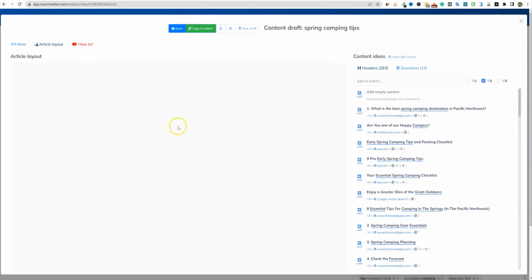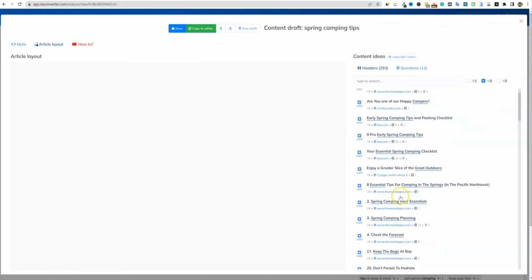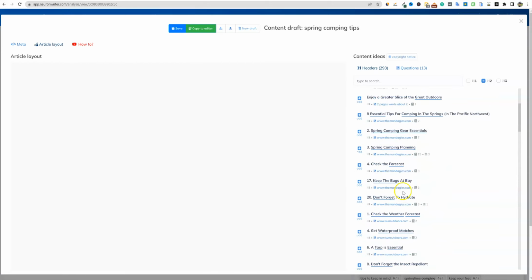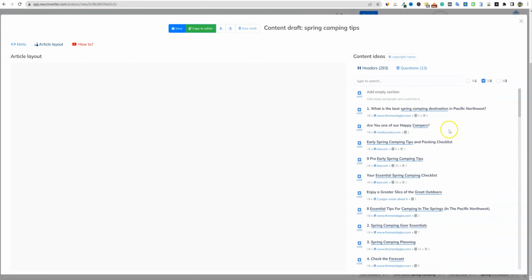And so right over here, you're going to come up here to this button up here, create article draft. And that's where you're going to open up a whole new page. And this is where we're going to start outlining our article, right? So we're going to go and look, and they just have headers that have come in right here. And this is really what you're going to be searching for. We've got all of our H2s over here, and then we have our questions right here. So just going through this, to be completely honest, I think that Dokey and Contentpace are going to take the cake with article brief work as well, like creating the article brief.